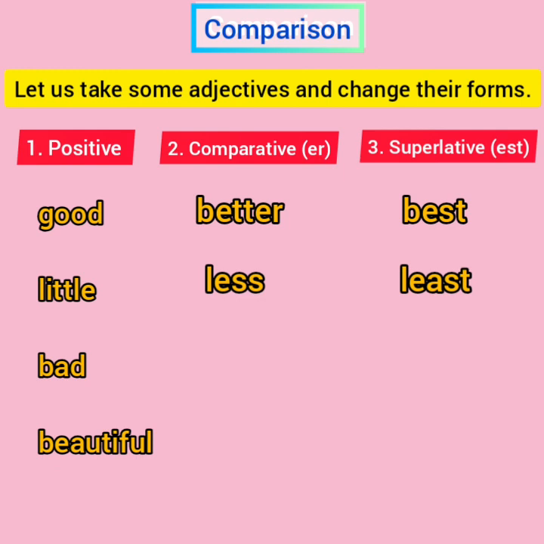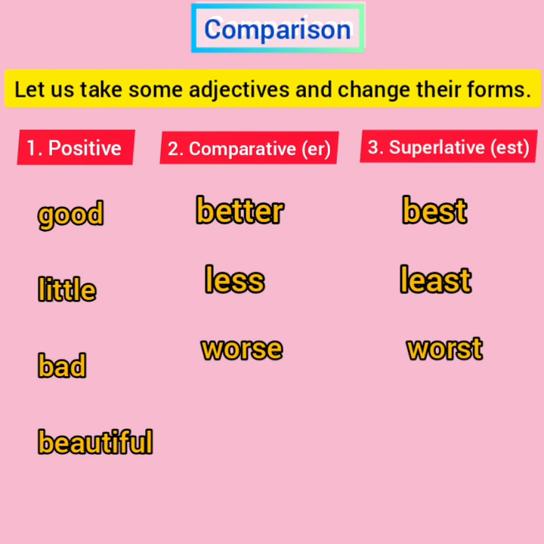Same again, bad, we will not say badder and baddest. Many of us have the habit of saying, ma'am, he is badder than me, or she is badder than him. We sometimes use it, but it is wrong. Bad will change to worse in the comparative degree, and bad will change to worst in the superlative degree.